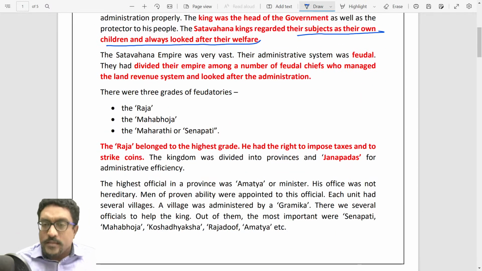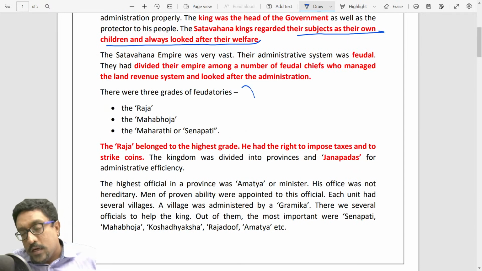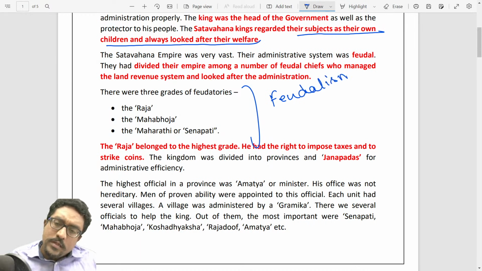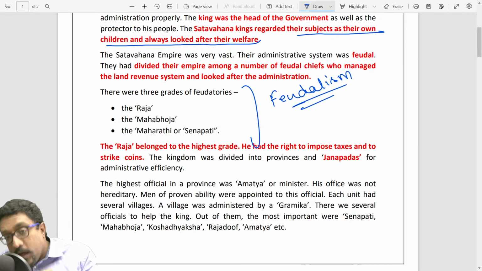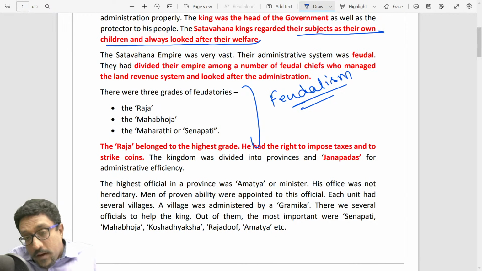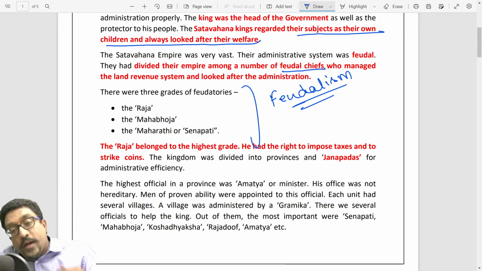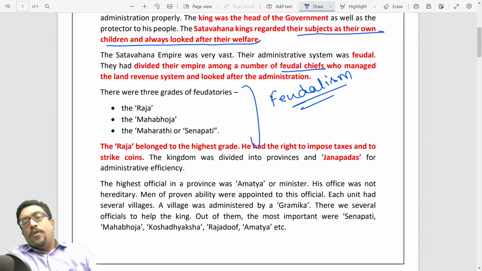The kingdom was vast, and when writing about Shatavahanas, if you don't mention feudalism, your answer is never really complete. The Shatavahana kings divided their empire into a number of feudal chiefs, in three grades. This is special to Shatavahana because probably they were the only kings who had a grading system within their feudal lords.